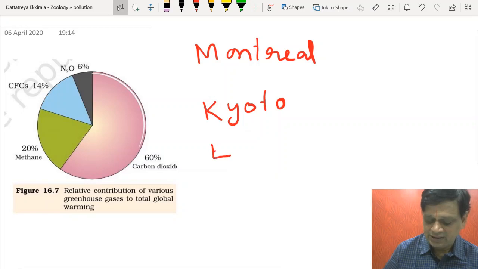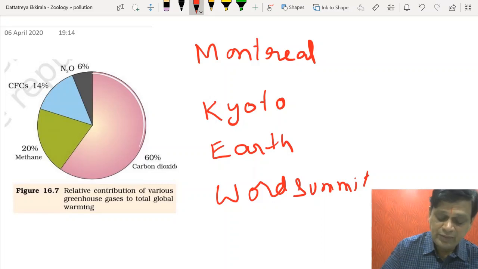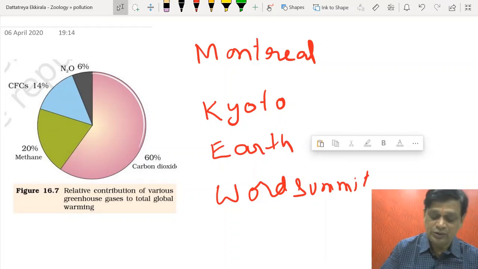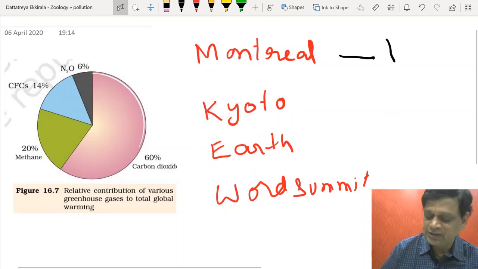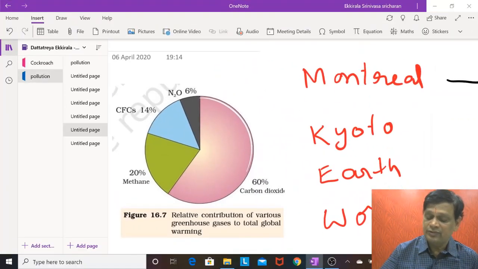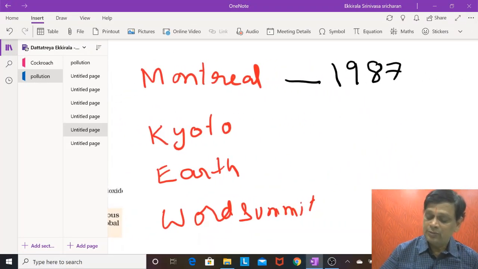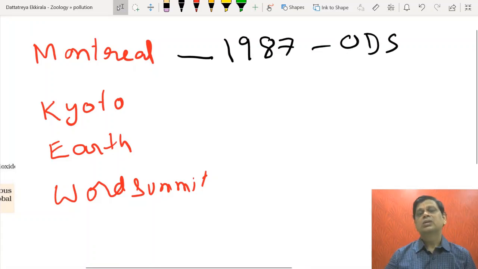then the Earth Summit, then the World Summit on Sustainable Development. These are the major events for controlling pollution. The Montreal Protocol took place in the year 1987, and it is for the purpose of controlling ozone depleting gases, for controlling ozone depletion.